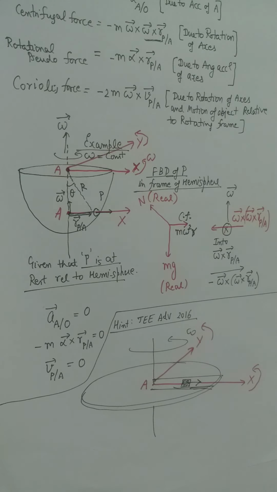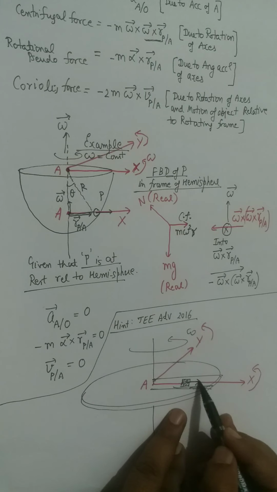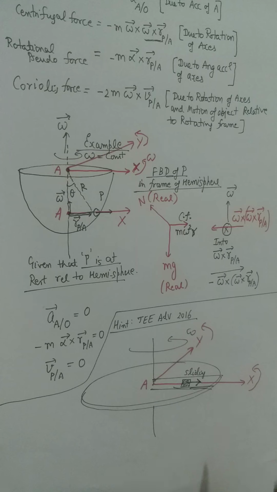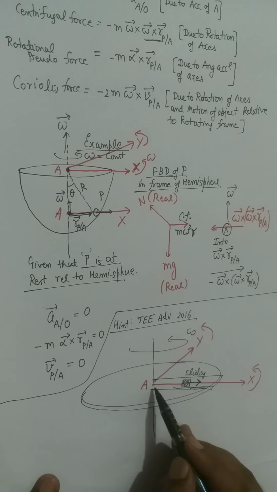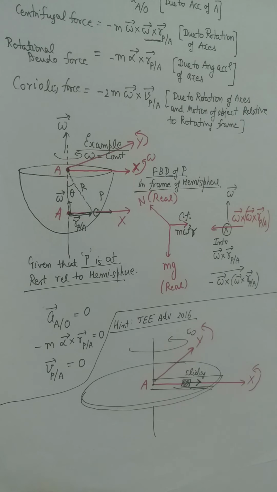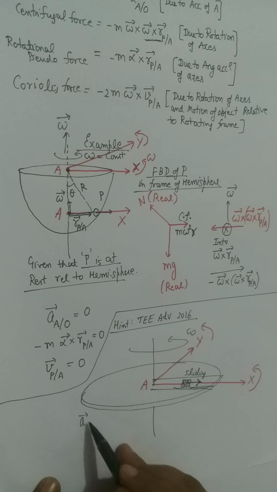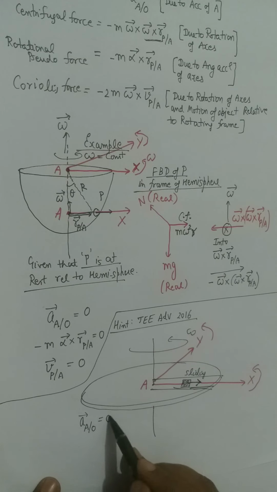So we are dealing with a problem where a particle is moving, sliding. Now the first term: since A is fixed, A is not moving, so the acceleration of capital A relative to O is 0.